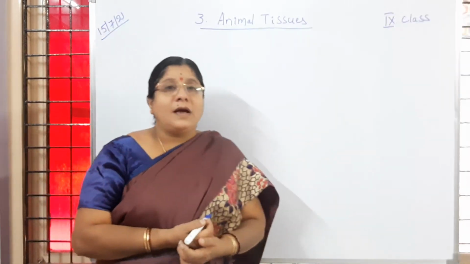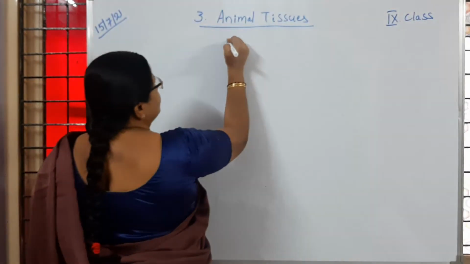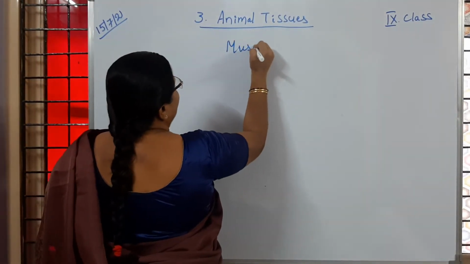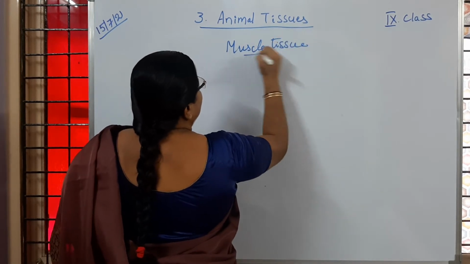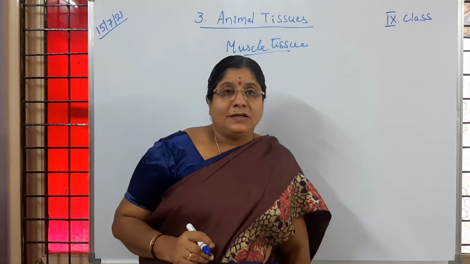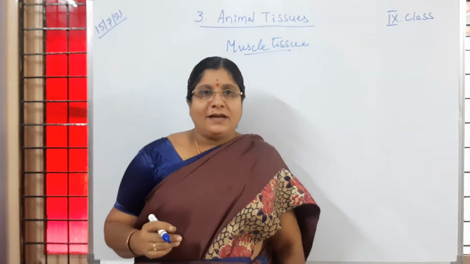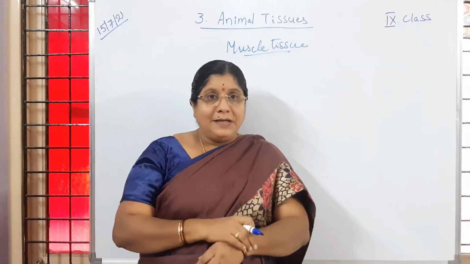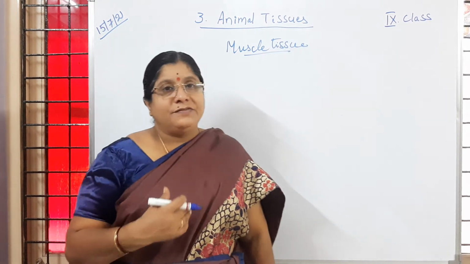Now we will discuss the muscle tissue. Where do we observe muscles? They are attached to the limbs, in the hands, legs. We observe them in the intestines.